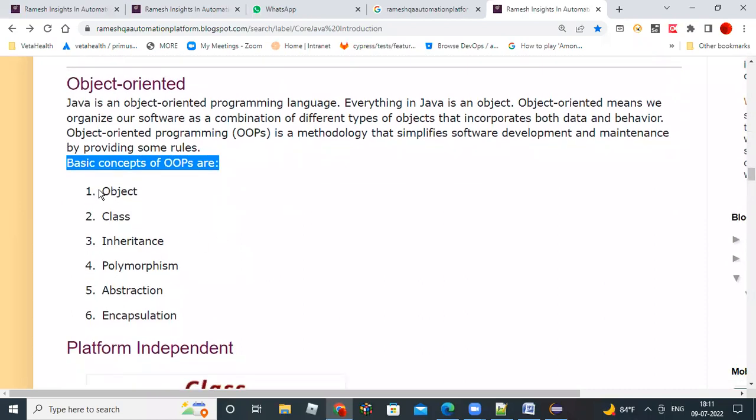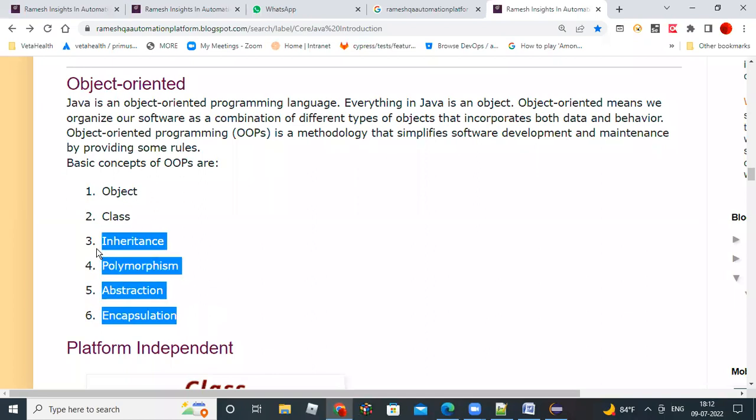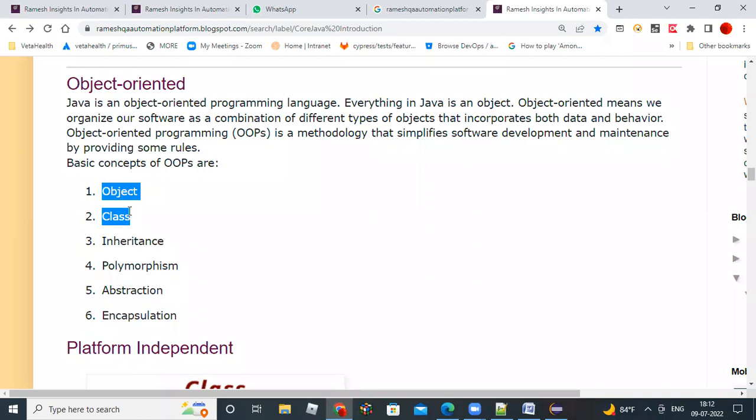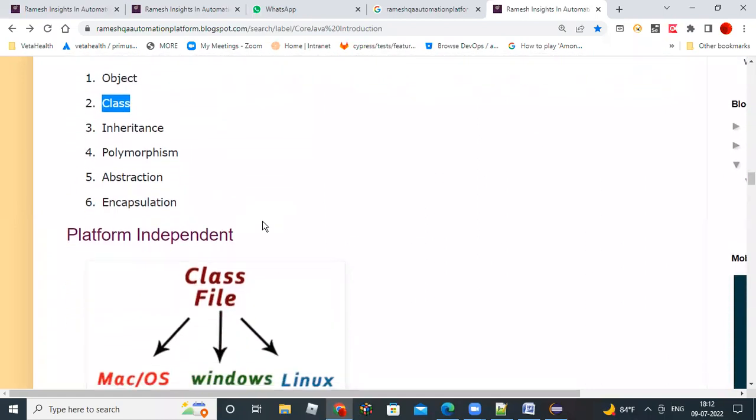At the very beginning, I'm going to explain what is an object and what is a class. Later we are going to learn inheritance, polymorphism, abstraction, encapsulation. These topics we'll learn after the basics, about a month later. But these things come at the very beginning, from the third class onwards: what is a class, what is an object. You will come to know. That's the object-oriented concepts.